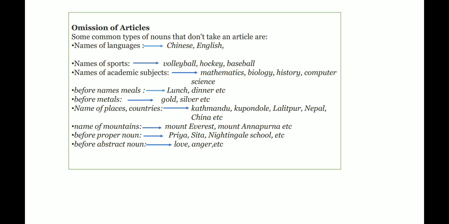Before the names of places and countries, we use no articles, like Kathmandu, Bhaktapur, Lalitpur, Nepal, China, etc. Before the names of mountains like Mount Everest, Mount Annapurna, we use no articles. Before proper nouns and abstract nouns like Priya, Sita, Nightingale, Nightingale School, love, anger, we do not use articles.